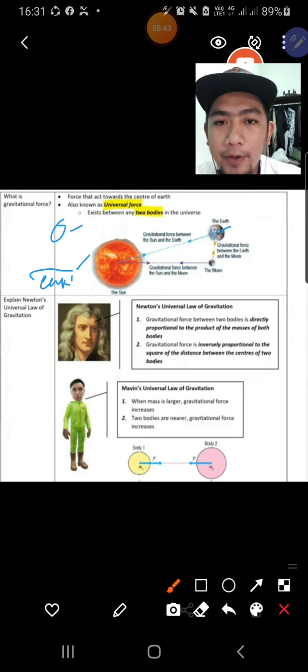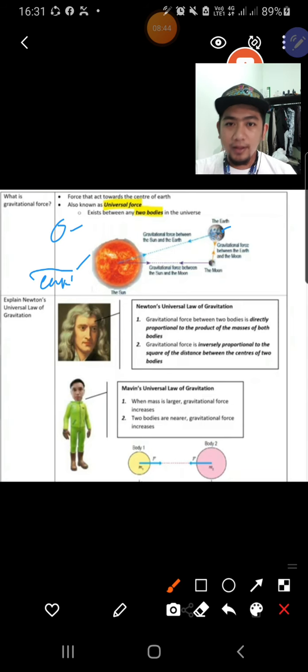Okay, alright. Next you need to know how to explain Newton's universal law of gravitation. Previously you already learned about three Newton's laws. The first is about inertia, the second law is about F equals ma, and the third law is about action and reaction.